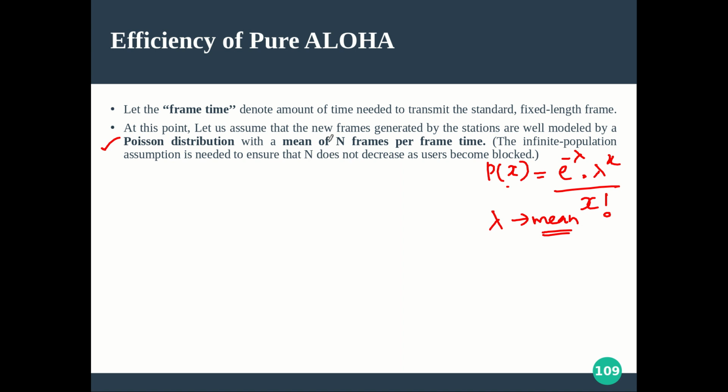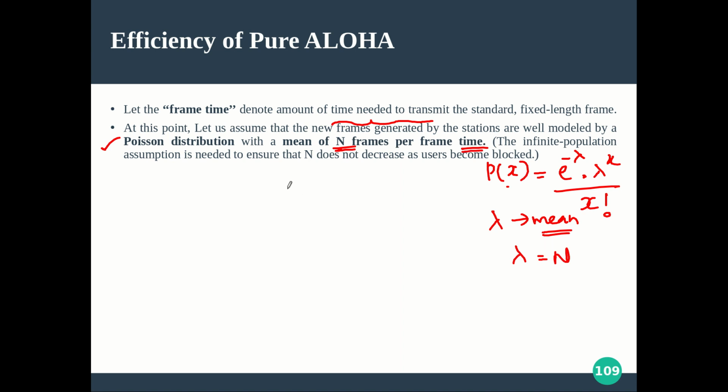So here we assume that the new frames generated by each station in the Aloha protocol are modeled by a Poisson distribution with the mean lambda taken to be capital N. What is capital N? The number of frames per frame time. Why is it taken so?